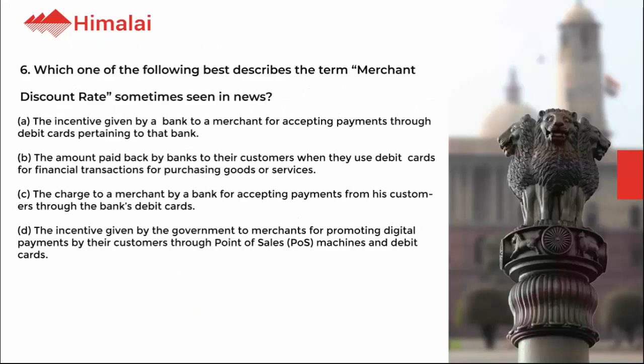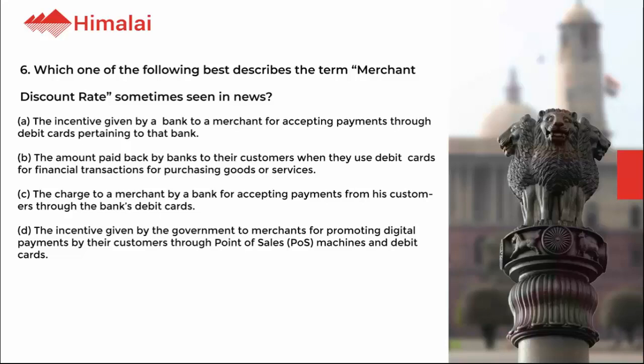Question number 6. Which one of the following best describes the term merchant discount rate sometimes seen in news? A. The incentive given by a bank to a merchant for accepting payments through debit cards pertaining to that bank. B. The amount paid back by banks to their customers when they use debit cards for financial transactions for purchasing goods or services.